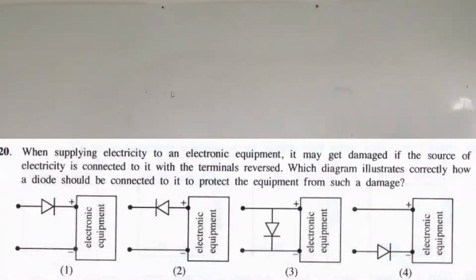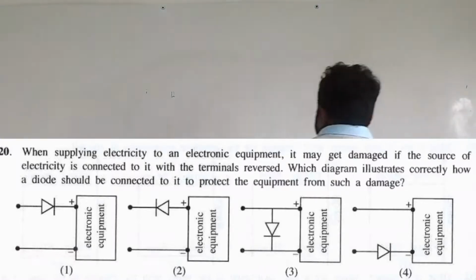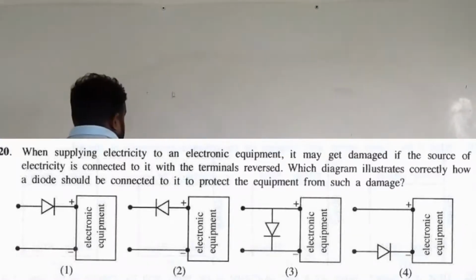They have asked: when supplying electricity to electrical equipment, it may get damaged if the source of electricity is connected to it with the terminals reversed, right? Which diagram illustrates correctly how a diode should be connected to protect the equipment? There is an electrical equipment. Come on, I'll explain the question.